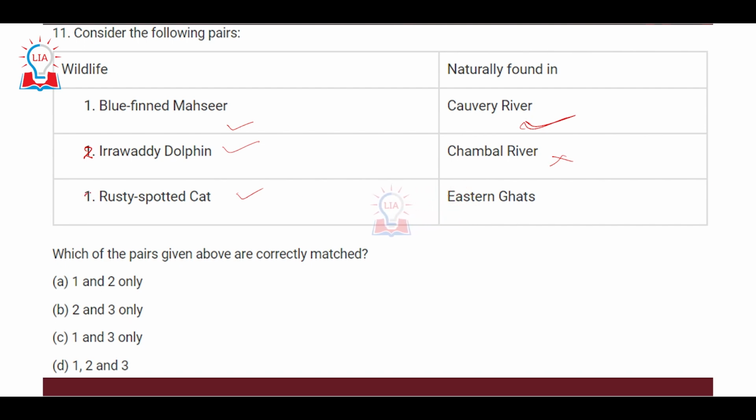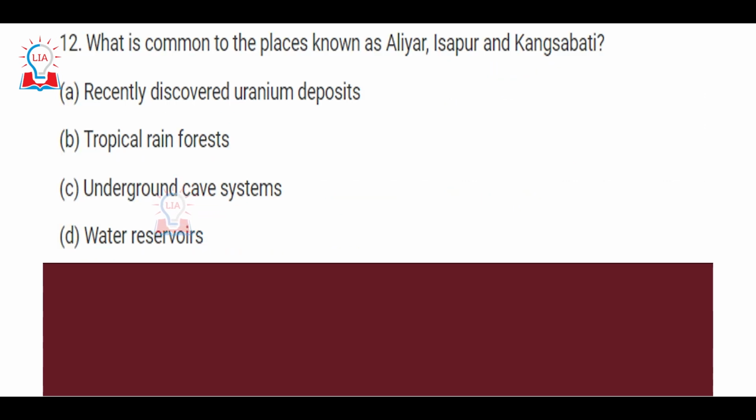Third is the rusty spotted cat. Rusty spotted cats are found naturally in the forests of Andhra Pradesh, and these forests are part of the Eastern Ghats as well. So that is why the correct option will be C. 1 and 3 are the correct statements. The second is the incorrect statement.